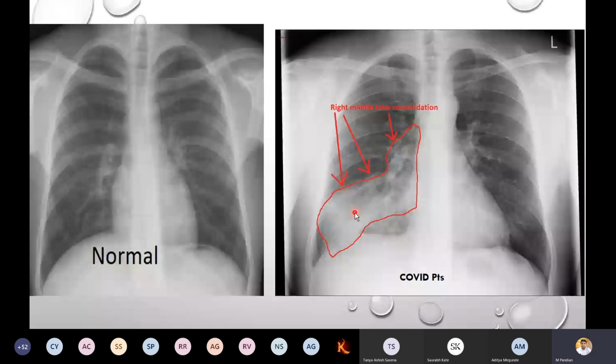In a normal patient, we can see the ribs and the opaque color and black color. If you take a pneumonia patient or a COVID patient, we cannot see the ribs prominently because of the right mid lobe consolidation. So this is the way we have to examine pneumonic patients. Okay, this is called pneumonia. So in pneumonia patients, the color has become opaque like this.